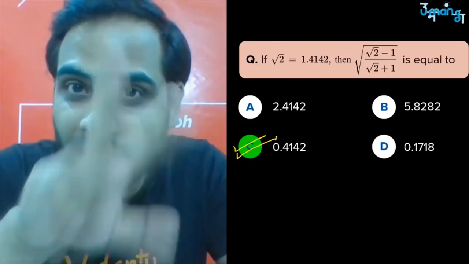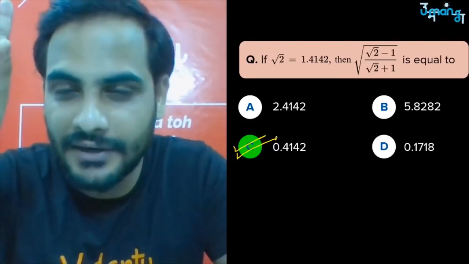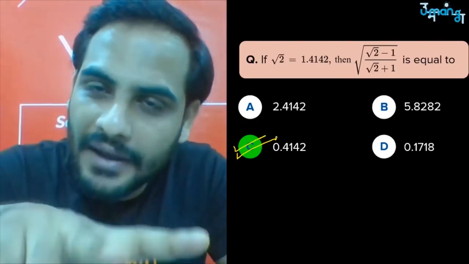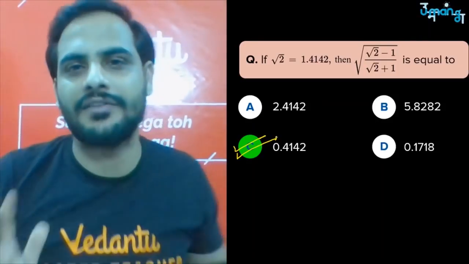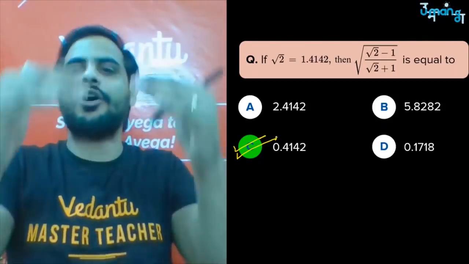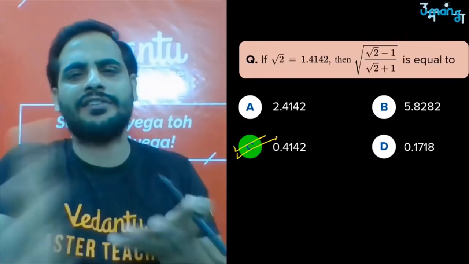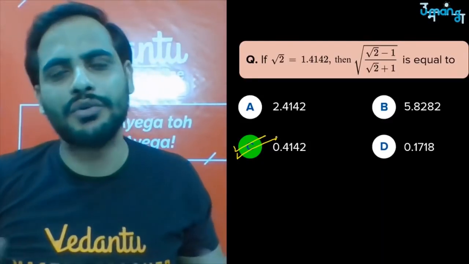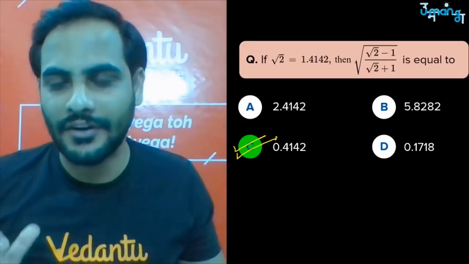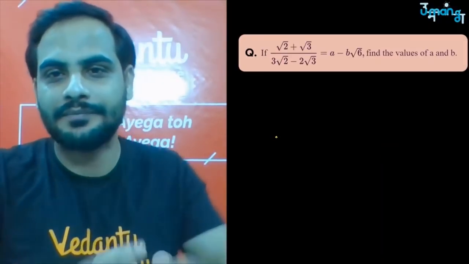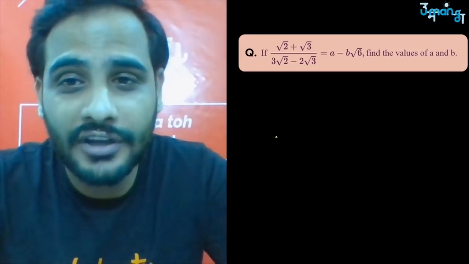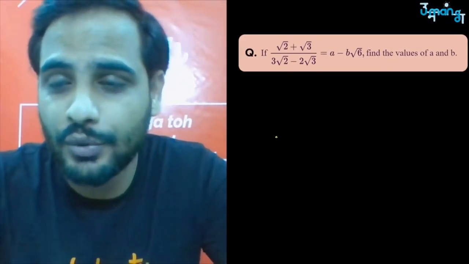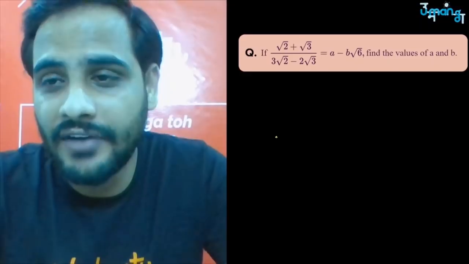Just understand, look at the denominator. If denominator is a plus b, multiply it with a minus b. If the denominator is a minus b, multiply both the numerator and denominator with a plus b. As simple as that, nothing else. And after that, whatever operation, simple mathematics, addition, subtraction, all that you have to do, nothing else. Got it? Let's go for the next question. If root 2 plus root 3 upon 3 root 2 minus 2 root 3 is equal to a minus b root 6, then find the value of a and b.